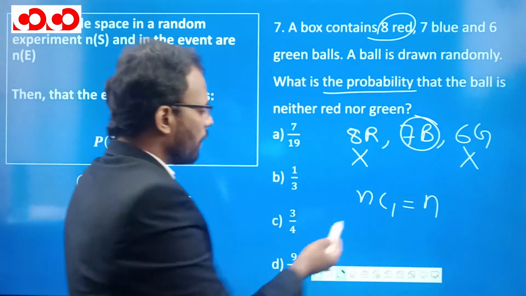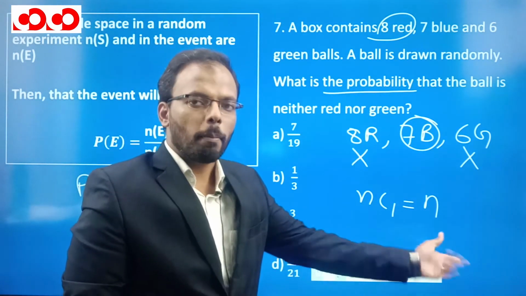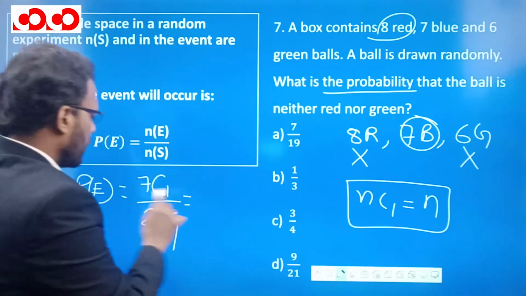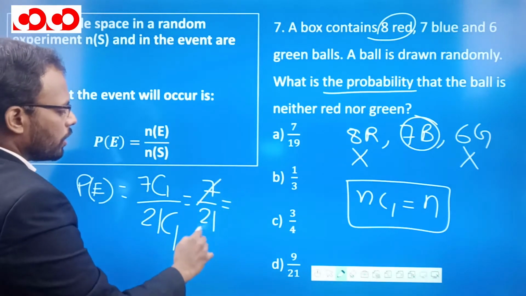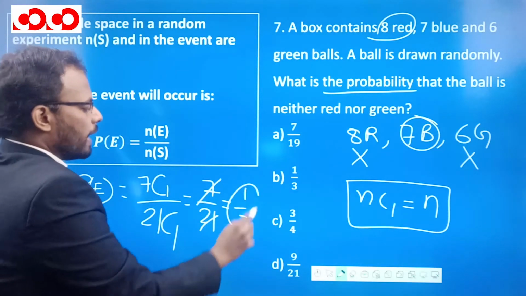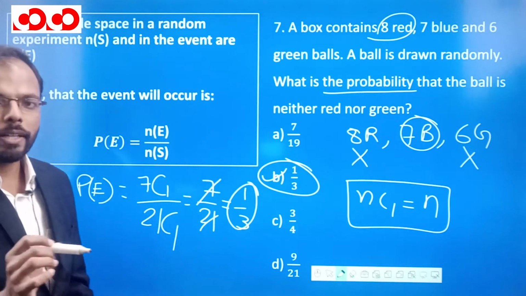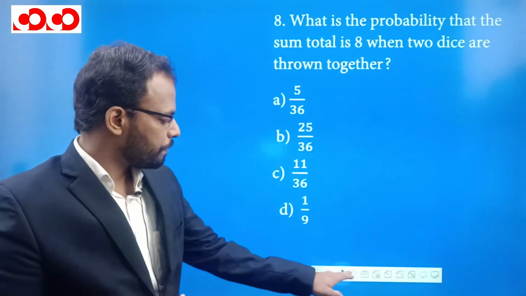Because nCr we have already seen the formula. This will be n factorial divided by (n minus 1) factorial multiplied by 1. So this term is going to be nothing but n. So here we'll get 7 and here we'll get 21, and you can cut it and you will get 1 by 3 as the answer, and B option is the correct answer for this question. I hope it is clear to you. Let's move on to the next question, question number 8.